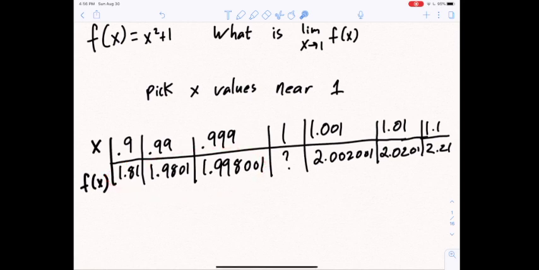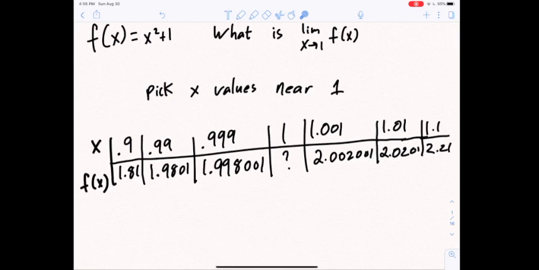On the 0.9, 0.99 side of 1, we have the corresponding output values of 1.81, 1.9801, 1.998001, and as you can see, these values are getting close to the number 2. Similarly, on the side where we're bigger than 1, starting at 1.1, we have the output value 2.21.